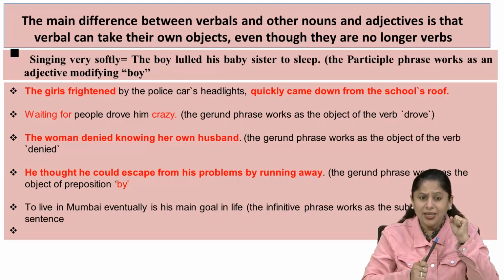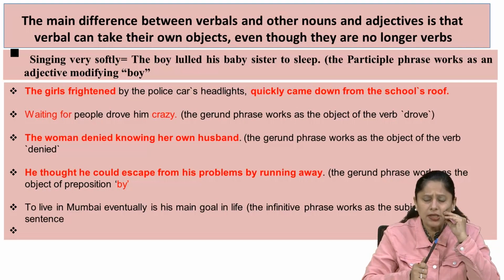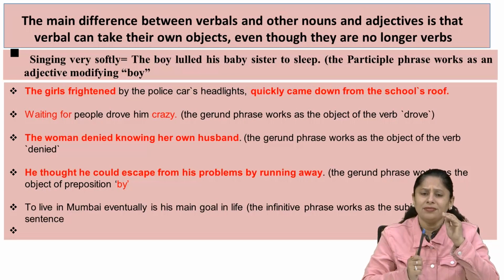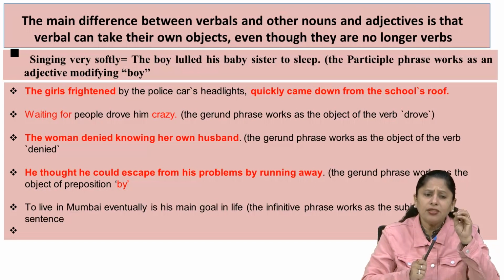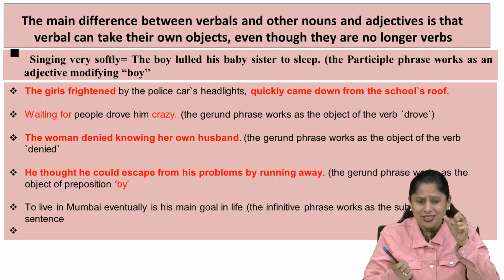Could you see the sentence? Of course you can. Waiting for people drove him crazy. Look, why did he become crazy? Waiting for the people drove him crazy. Looking for the sun made him alert. Waiting for the trains made him annoyed.